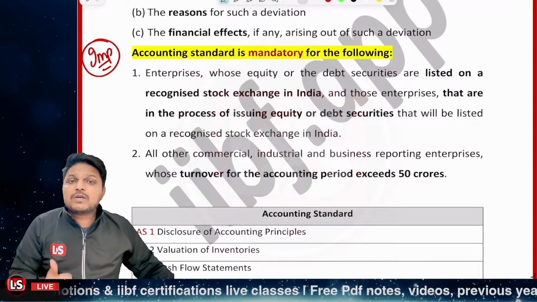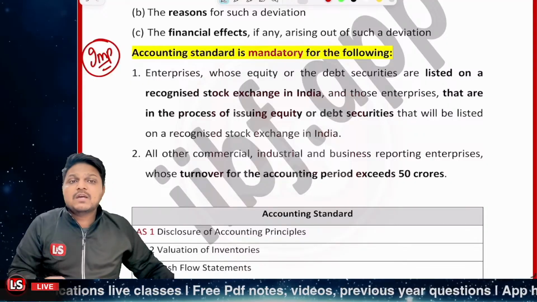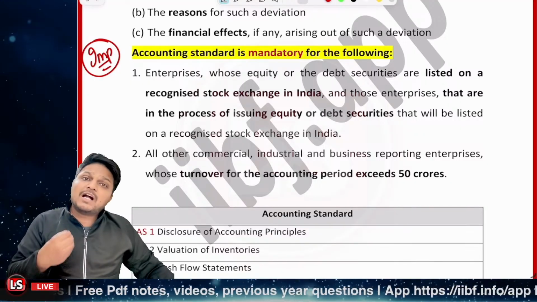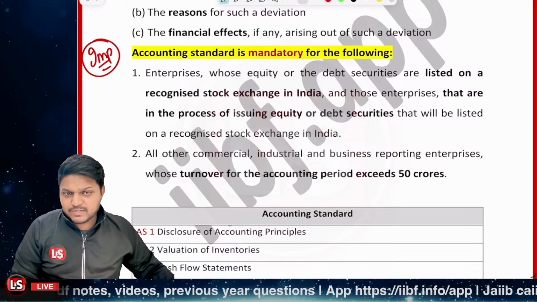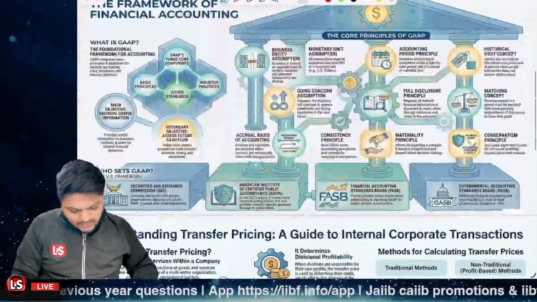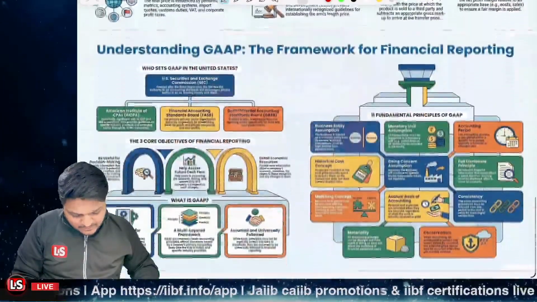And whatsoever the commercial, industrial and business reporting enterprises whose turnover is more than 50 crore rupees, those are also to follow the accounting standards, right? So accounting standards must be followed in that scenario also. Is that clear? Kindly please confirm. Is that clear?